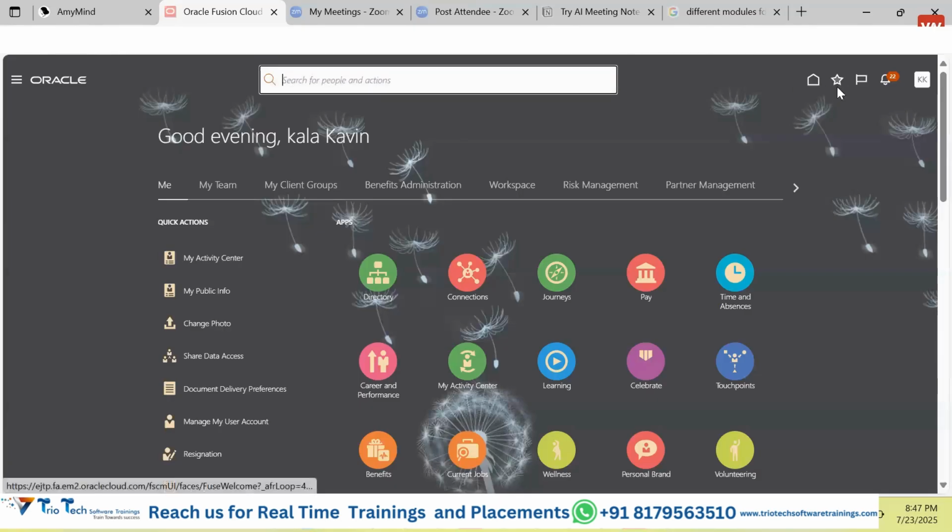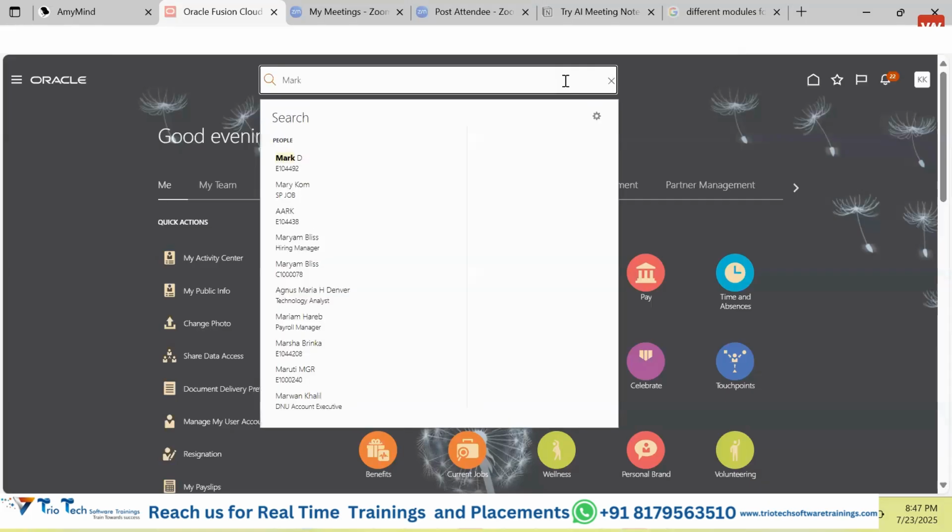So guys, these are the global buttons. On the home page, guys, we have a global search bar also. In this global search bar, anything that you want to search, any person, any product, any invoice, any supplier details, anything. Suppose I know some particular person called Mark. If I put that in, if that particular detail is there, it says, okay, Mark is the person, these many Marks are there.